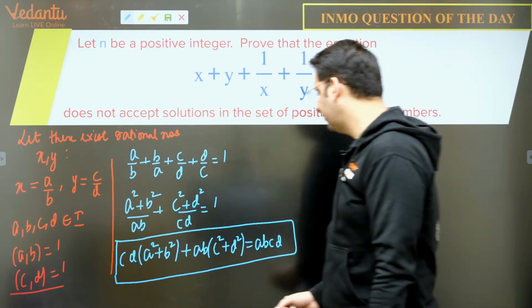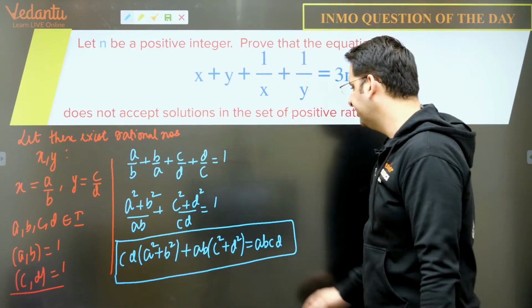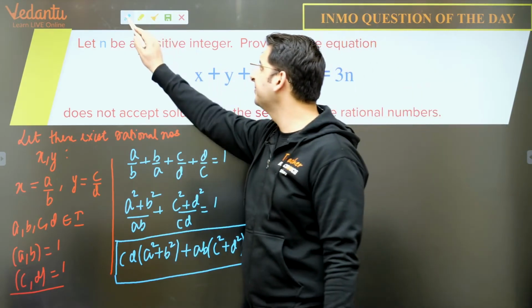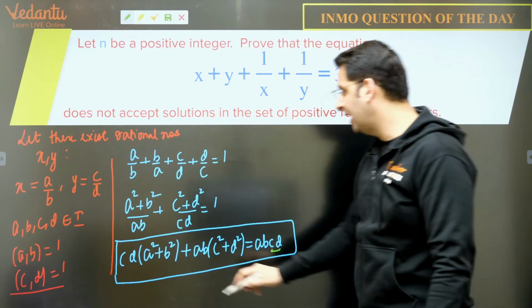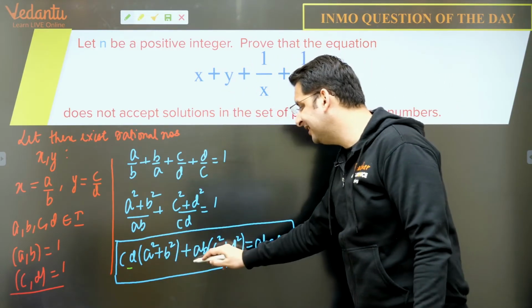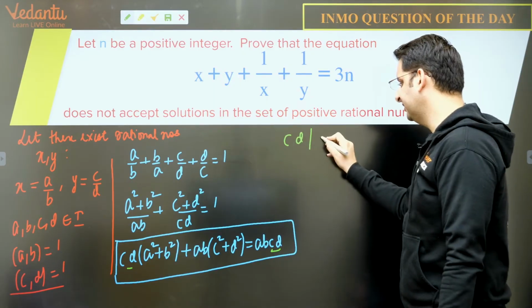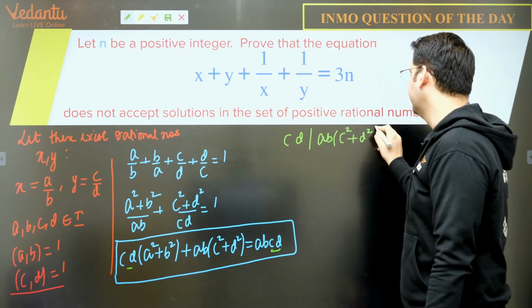Now, what do we have? cd into a square plus b square plus ab into c square plus d square is 3n abcd. Now we can see that here also there is cd, c and d are integers, and here also cd, which means cd also divides this. So cd divides ab into c square plus d square, right?